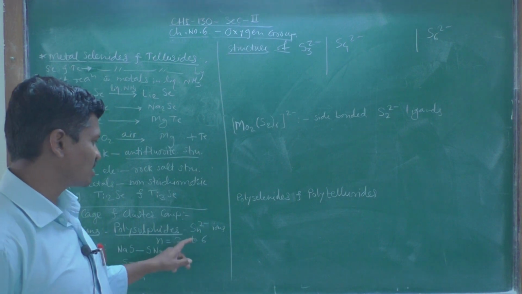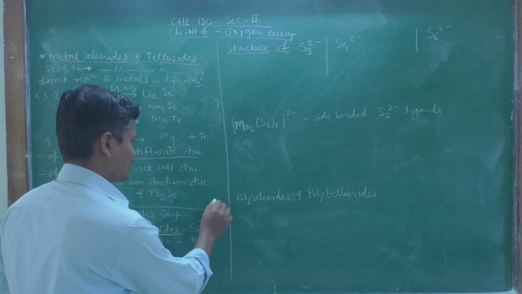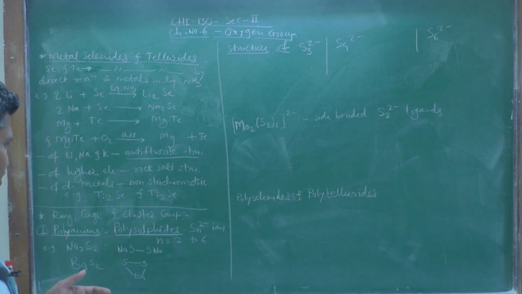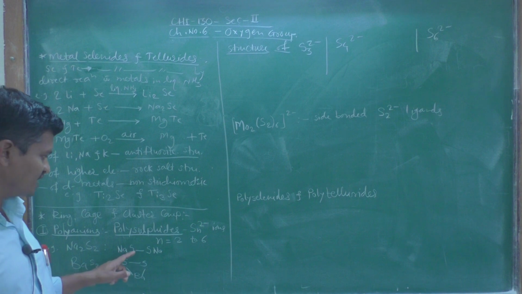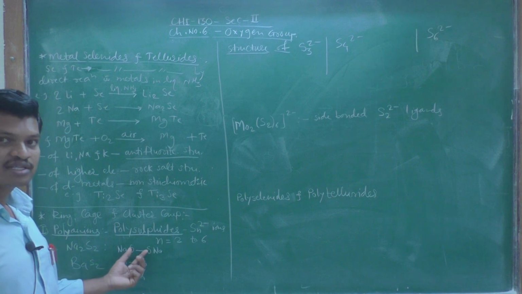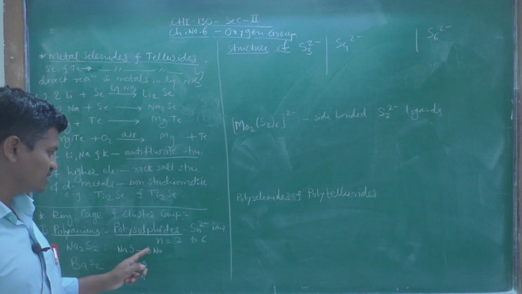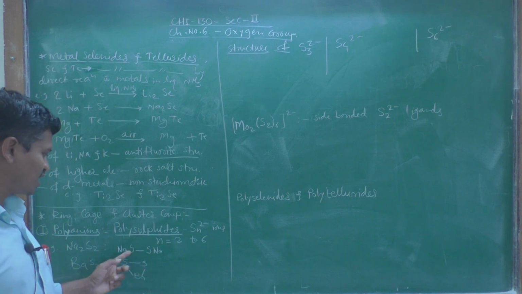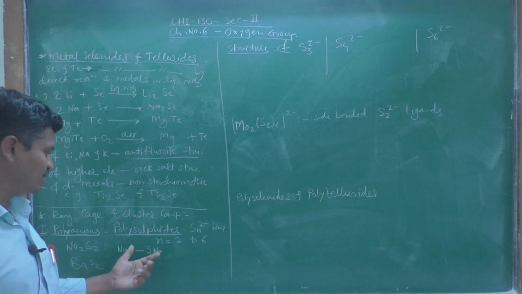So, these ions we call sulfide ions or polysulfide ions. For example, Na2S2: the structure will be like this, a single bond between two sulfur atoms, and at the two ends of the sulfur atoms these sodium cations are present.